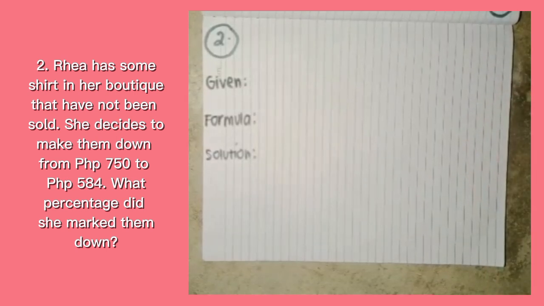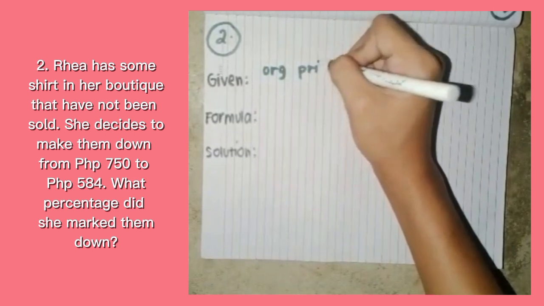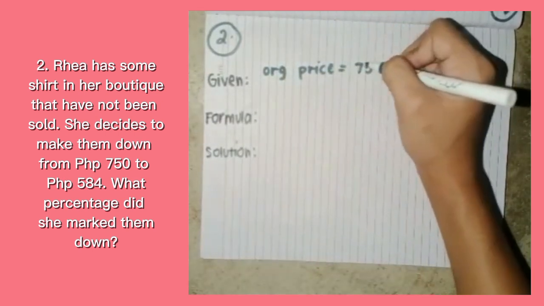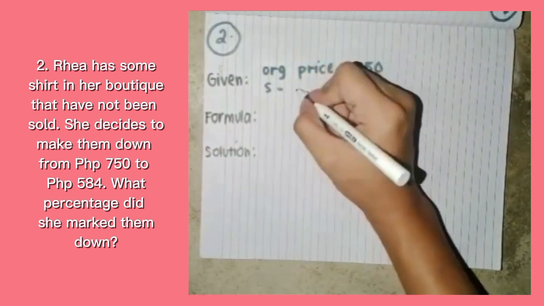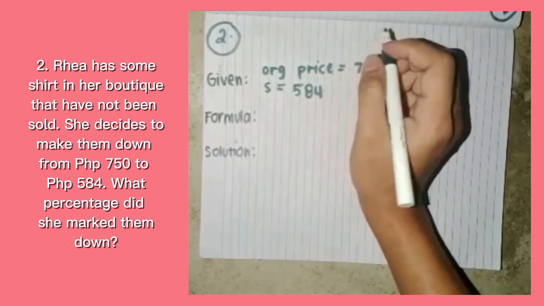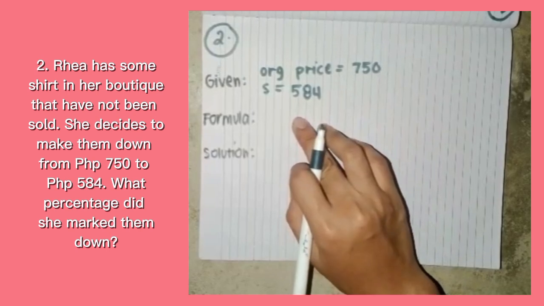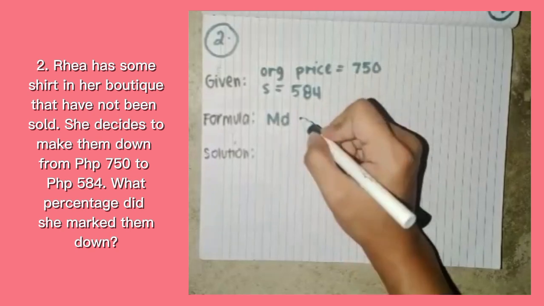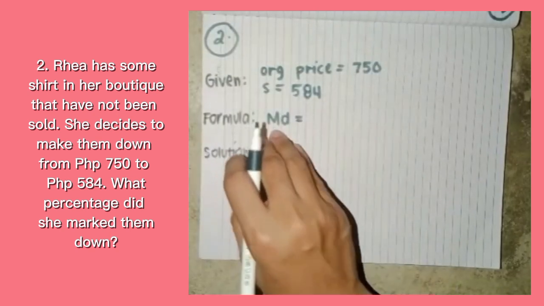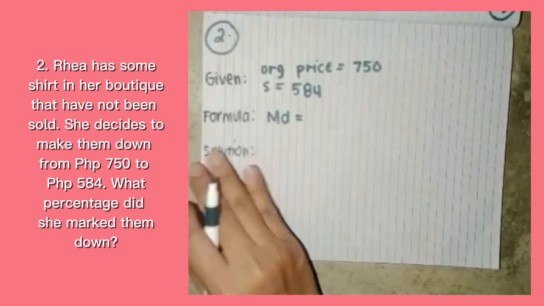So first, as always, we are going to identify the given. So if we look back at the question here in number 2, the first given is the original price, which is 750 pesos. And the second given is the selling price, which is denoted by S, is equal to 584 pesos. So now we have the given, so let's move on to the formula for finding the markdown rate. So first we are going to find the markdown, because we need to find the markdown value first, because if we don't get the markdown, we won't get the value for the markdown rate.